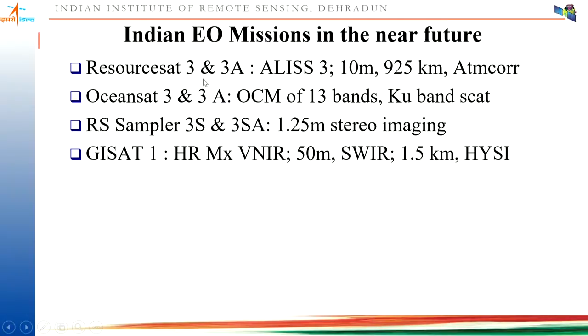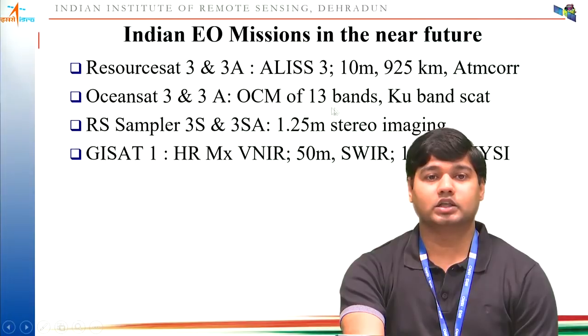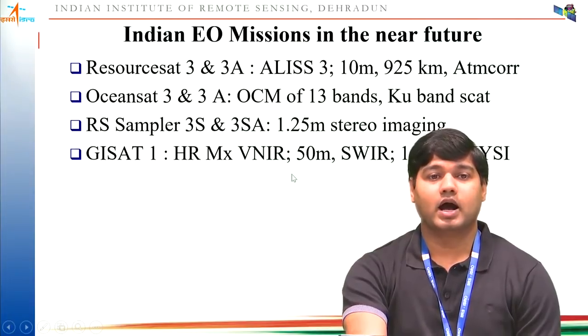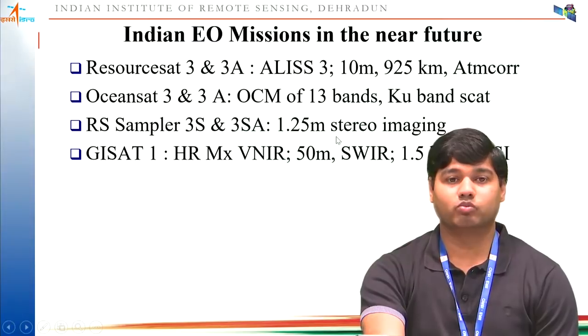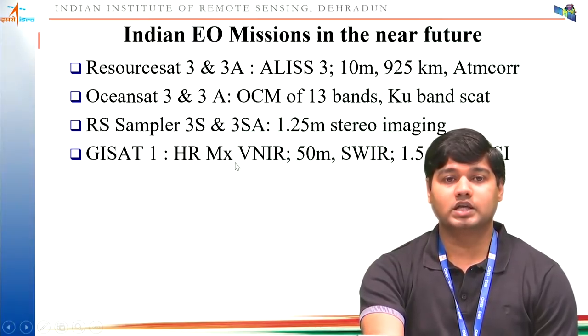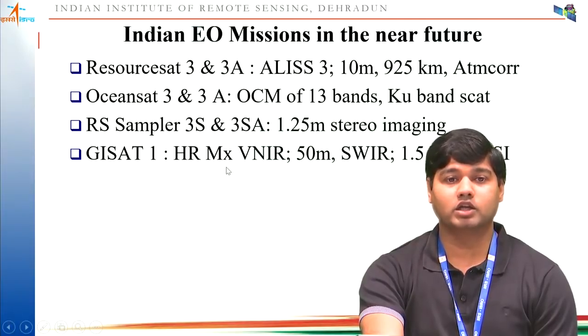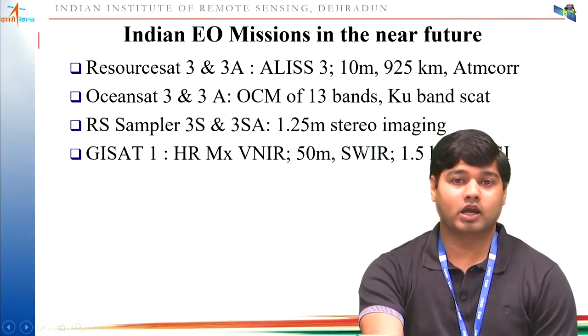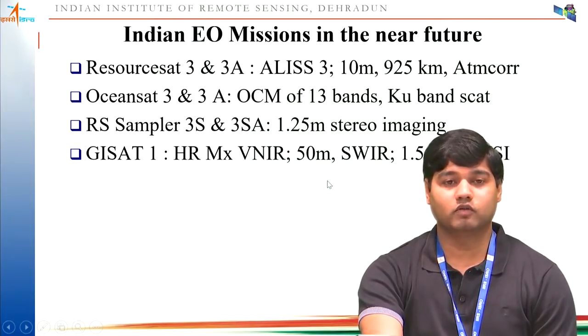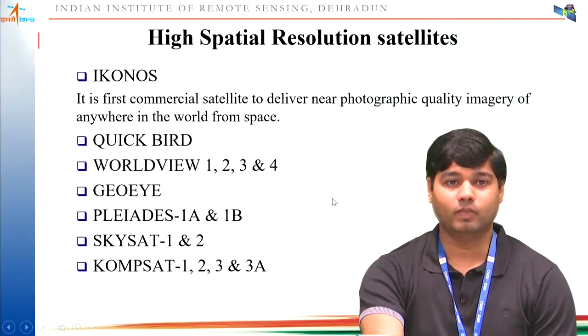Now these are the Indian Earth observation missions in the near future. Resourcesat-3 and 3A, which are going to have an advanced LISS-3 sensor with 10 meter resolution, and then Oceansat-3 and 3A with ocean color monitor of 13 bands, and Cartosat-3S and 3SA with 1.25 meter stereo imaging. GISAT-1 is going to be kept in geostationary platform to give high resolution up to 50 meter resolution data in multispectral, and in hyperspectral mode also we are going to get VNIR and SWIR with 180 and 320 meter spatial resolution.